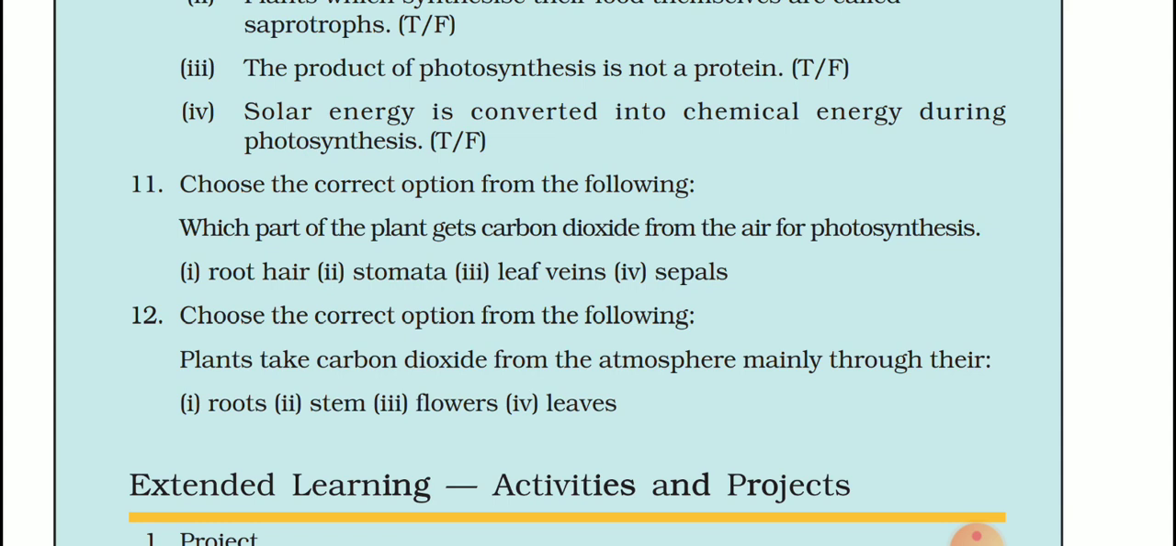Choose the correct option from the following. Plants take carbon dioxide from the atmosphere mainly through their option A roots, option second stem, option third flowers and option fourth leaves. The answer is leaves. Plants take carbon dioxide from the atmosphere mainly through their leaves. Leaves have pores, and the pores are called stomata. Hence the answer is leaves.